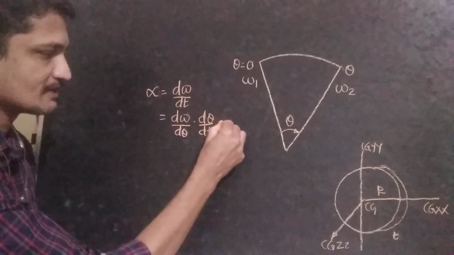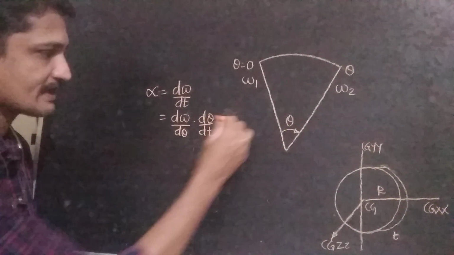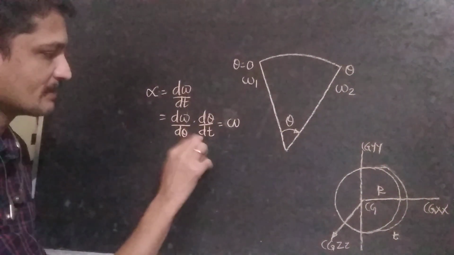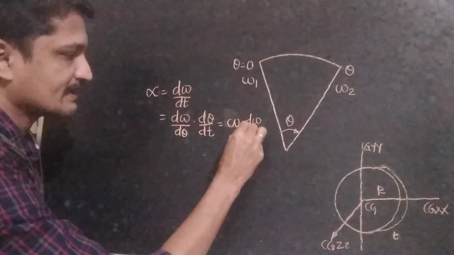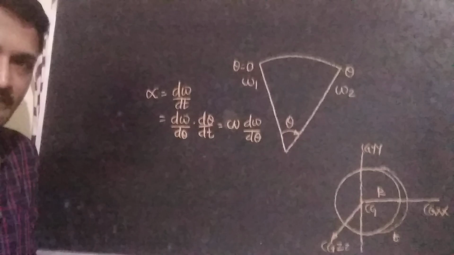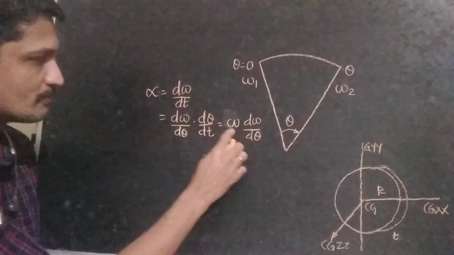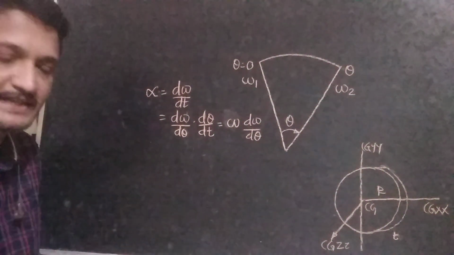Then d theta by dt is equal to omega, so this will become omega into d omega by d theta.